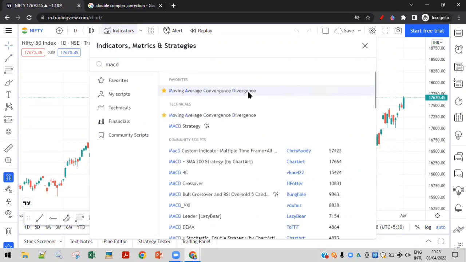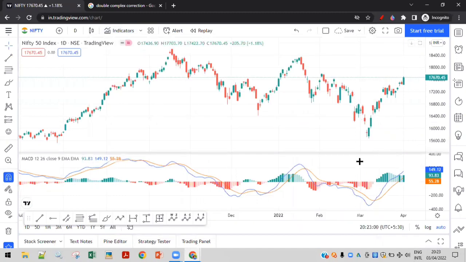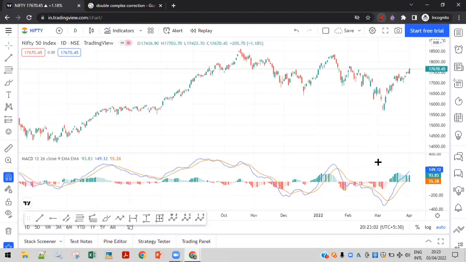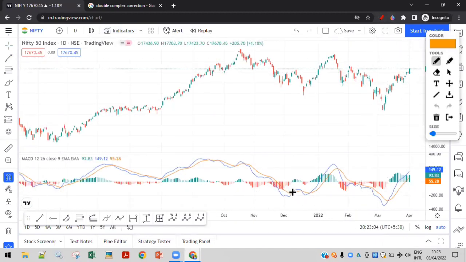MACD, okay. So the MACD indicator, when you plot it here, you see that on the daily chart you do not see a positive divergence. Here there was a positive divergence, by the way. Price is going down, MACD is going up. After that, we see a big rally towards 18,600, 18,300.